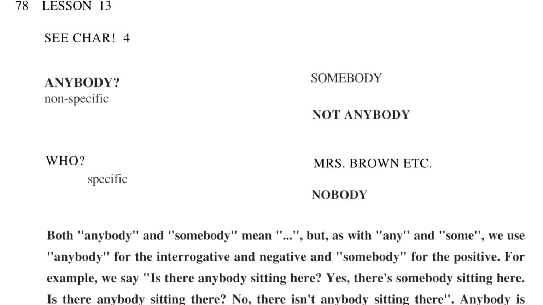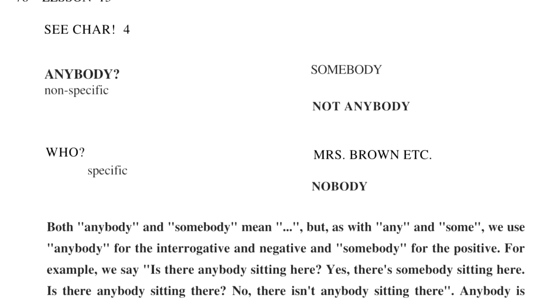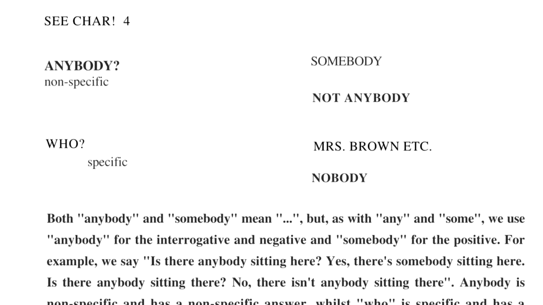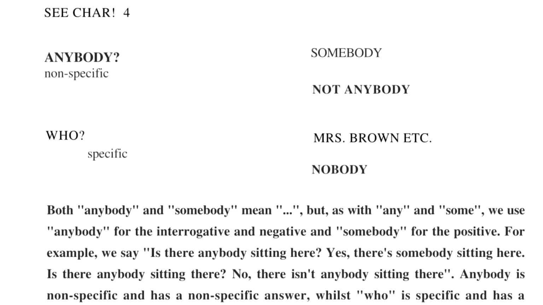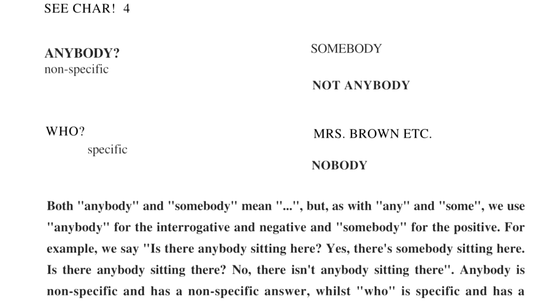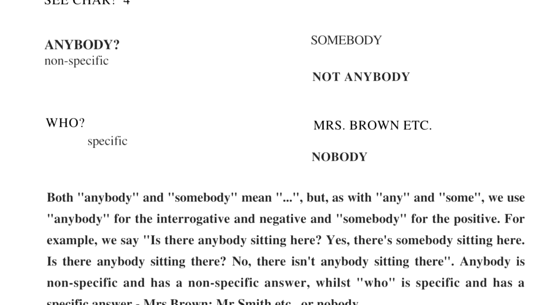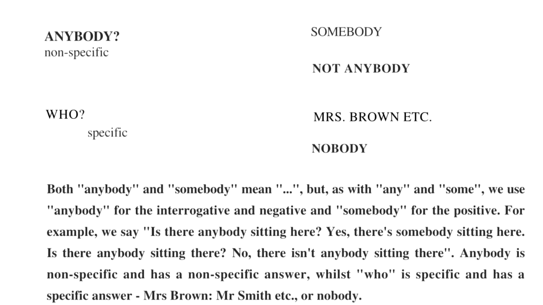Anybody, non-specific. Somebody, not anybody. Who, specific. Mrs. Brown, etc. Nobody. Both anybody and somebody mean qualcuno, but as with any and some, we use anybody for the interrogative and negative, and somebody for the positive.